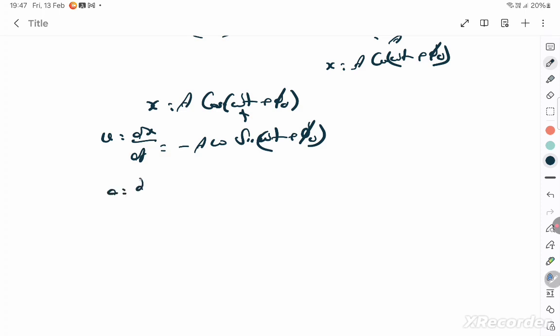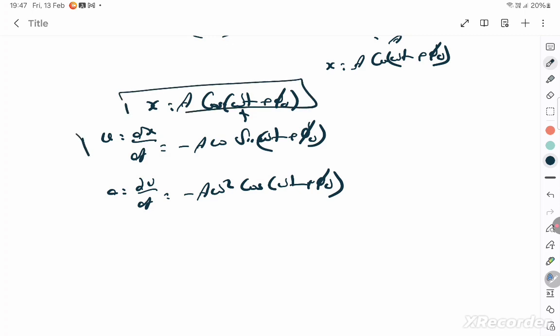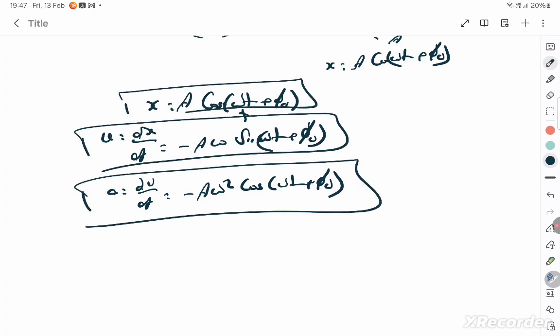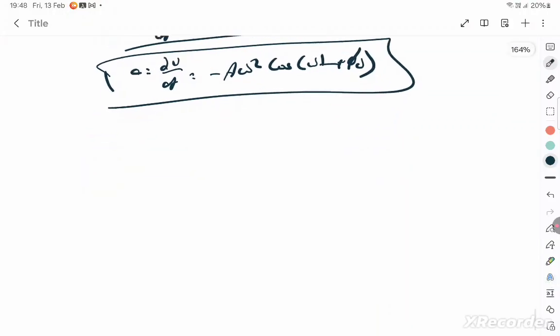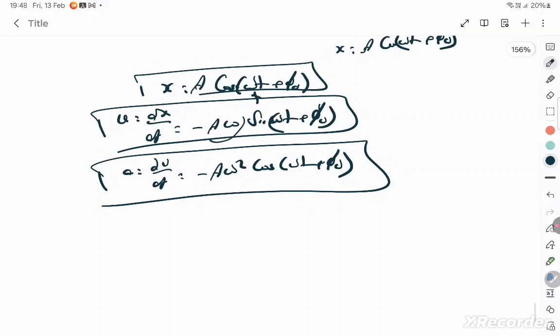Suppose you want to find acceleration, you have to do dv by dt. When you differentiate, sin will become cos. So minus A omega square cos omega t plus phi naught will become my acceleration. So you got your displacement, velocity and acceleration. Are you clear? So when you notice this, this is the maximum amplitude of velocity, A omega. This is the maximum amplitude of displacement. This is the maximum amplitude of acceleration. Formula to remember: A omega square, A omega.